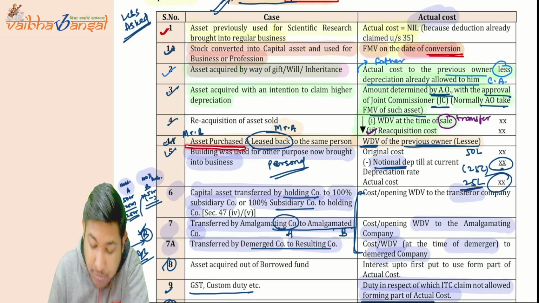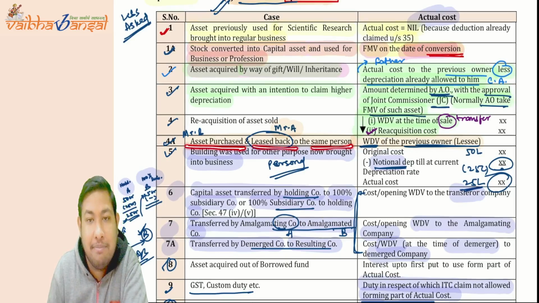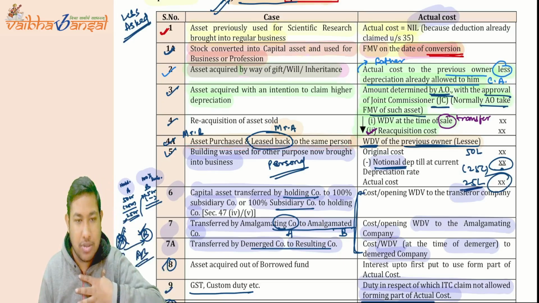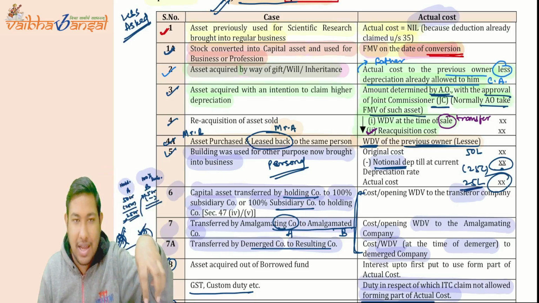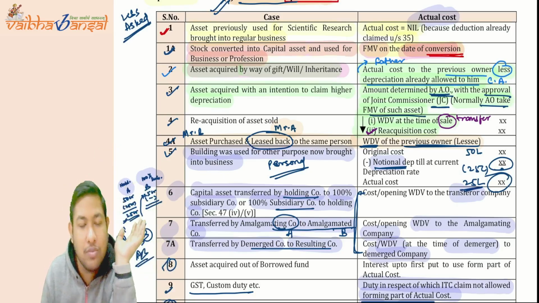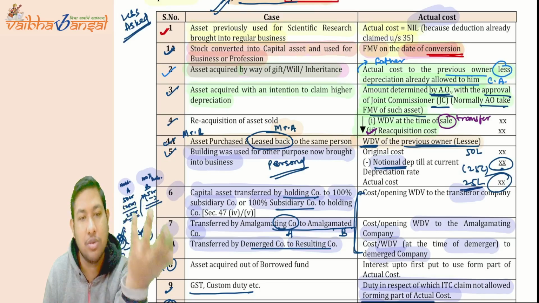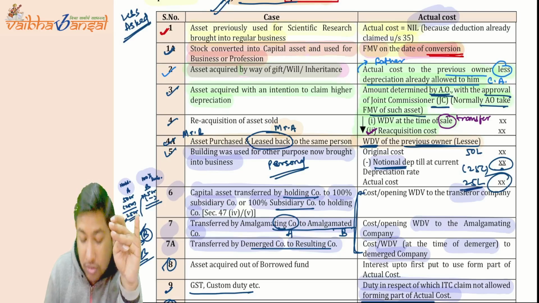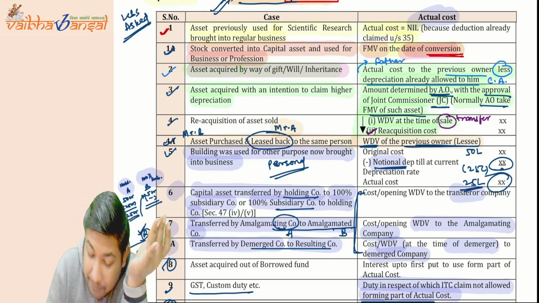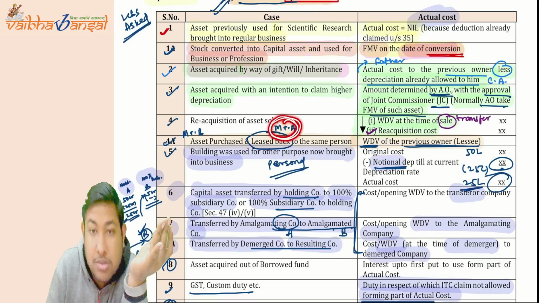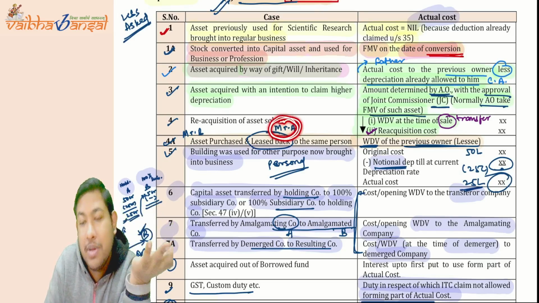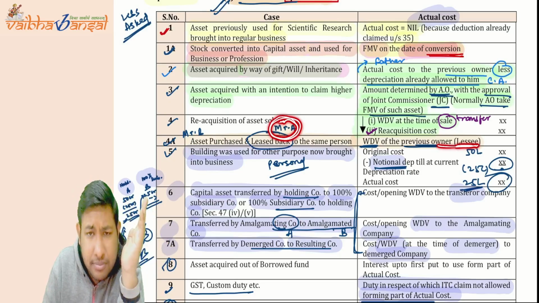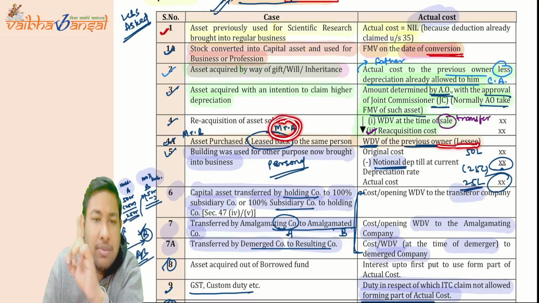Now, if the asset was purchased and leased back to the same person: I have purchased the asset from Mr. A. I am Mr. B. Suppose I have purchased the asset from Mr. A, and now again I am leasing that particular asset to Mr. A only. So whatever the WDV to the previous owner, who is the previous owner? The previous owner was Mr. A only. So that will be the WDV for Mr. A only, not the WDV of Mr.